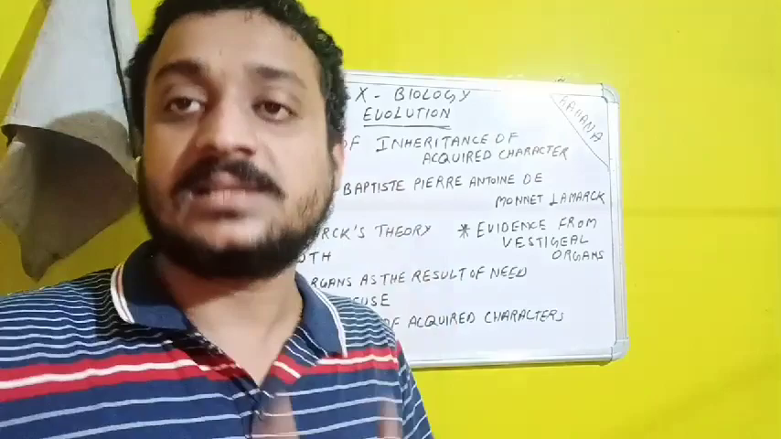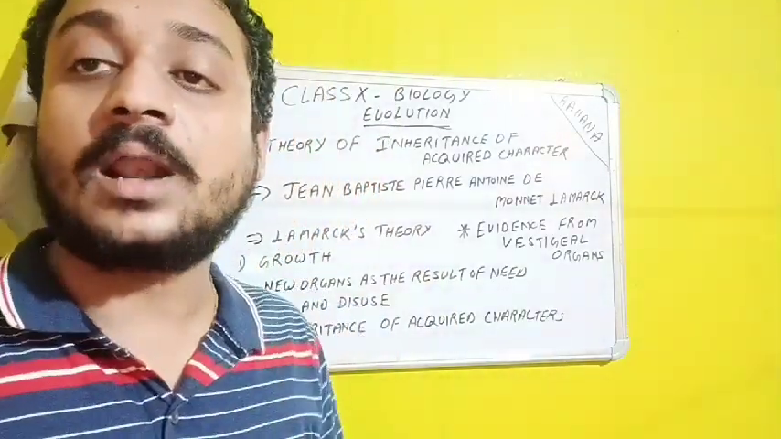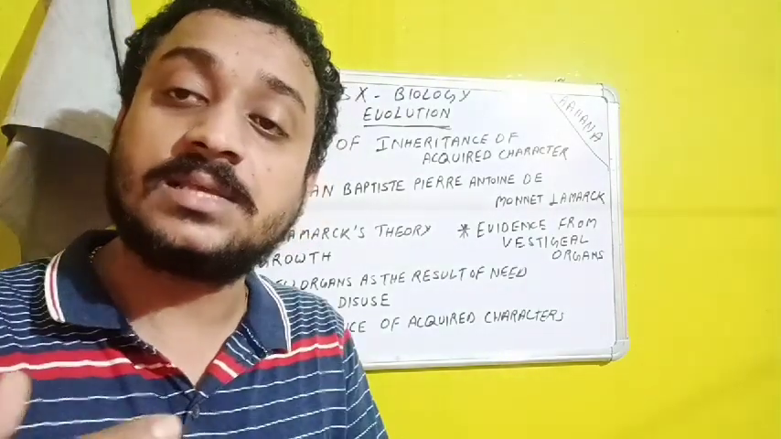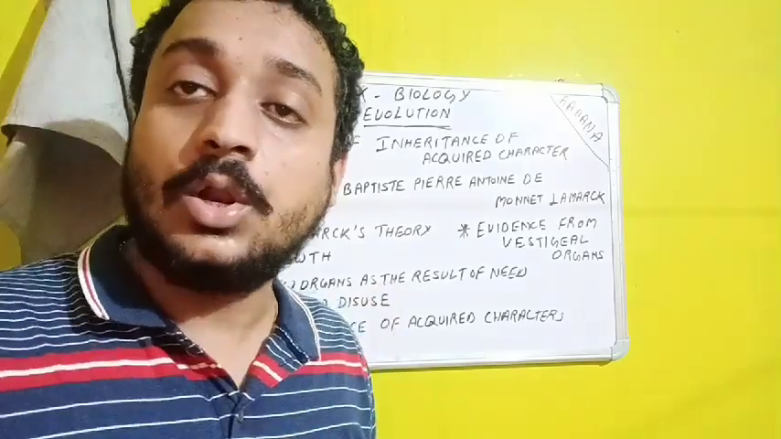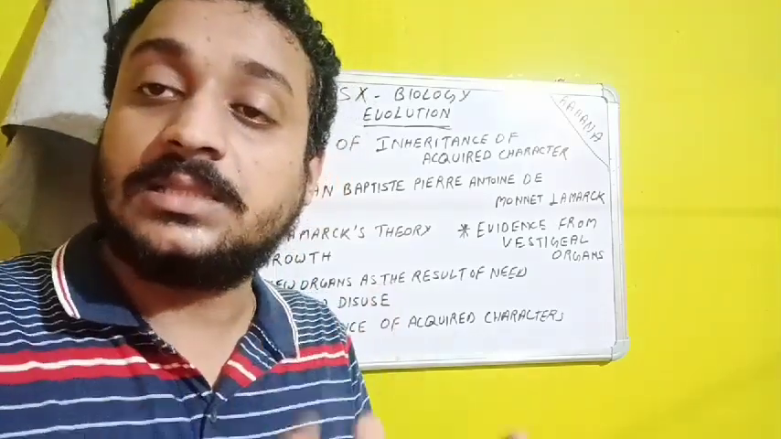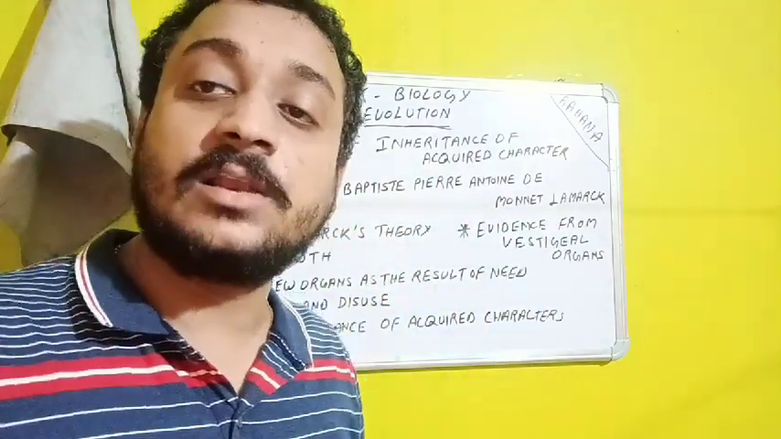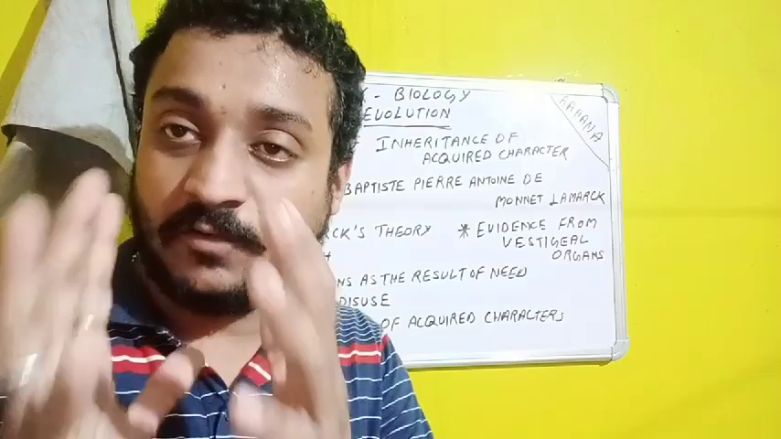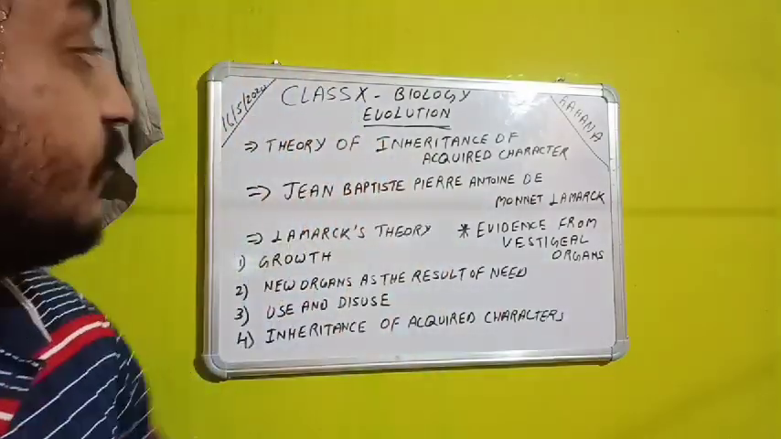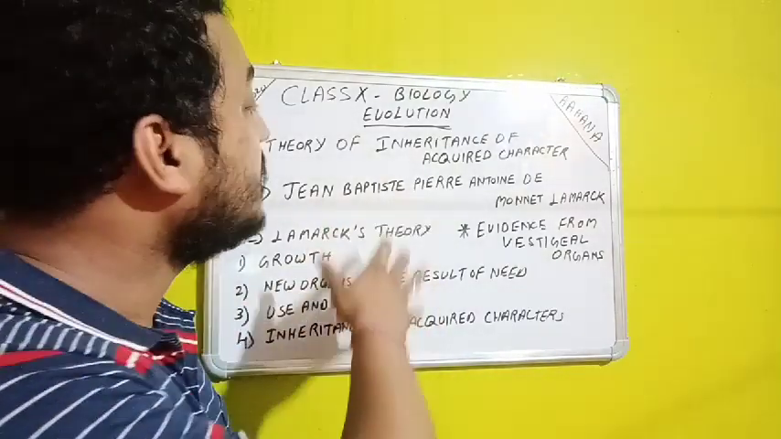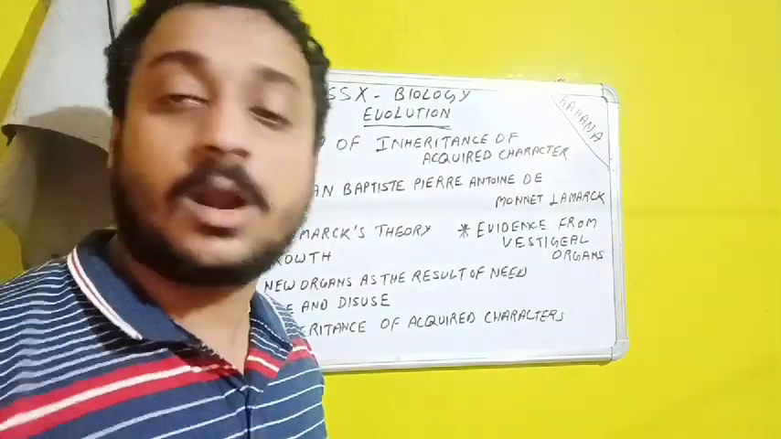How has Lamarck proved it in his theory? How has he allowed us to understand that this is what would have happened at that time, so that it has given a very foolproof theory on evolution? We will see in this class how Lamarck proved the theory of inheritance of acquired characters, given by Jean-Baptiste Pierre Antoine de Monet Lamarck.